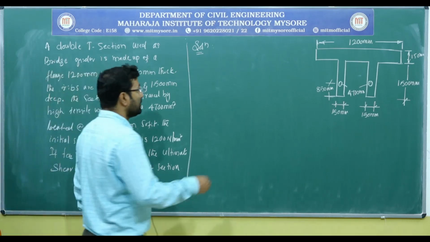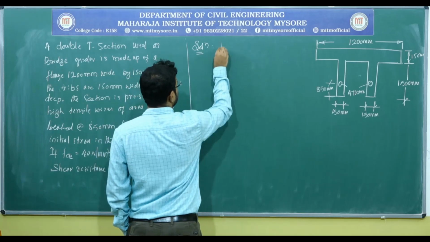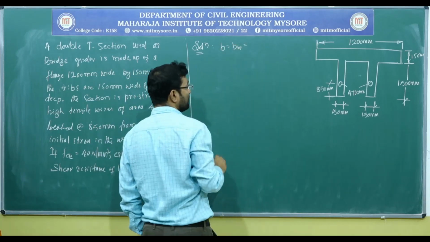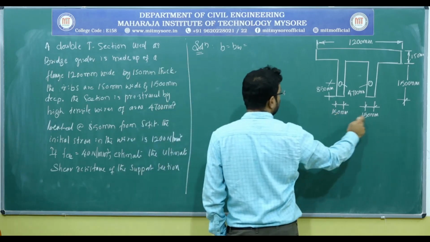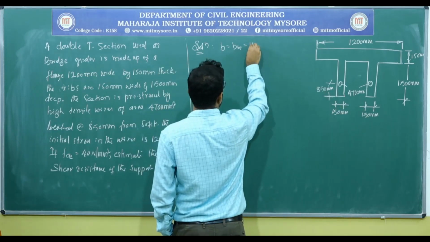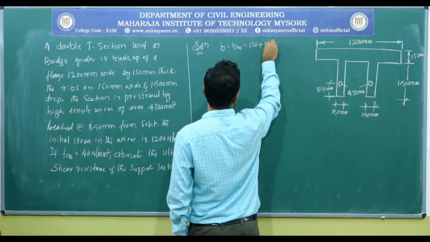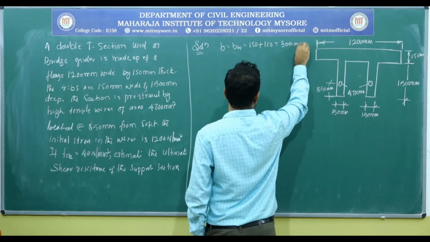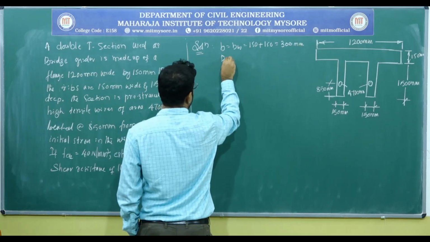What is the B here? B, or we can call it BW, that is the width of the web. So, 150 plus 150 will be 300 millimeter. What is the overall depth?